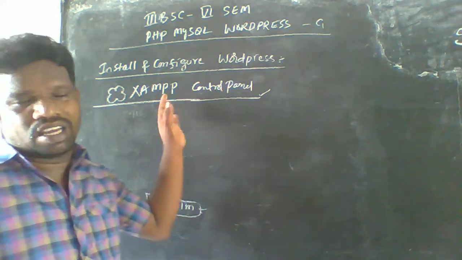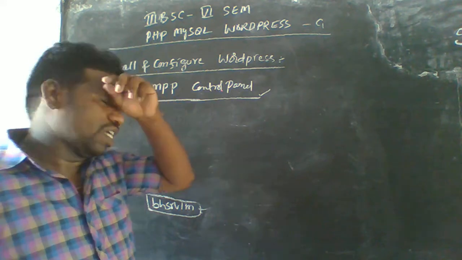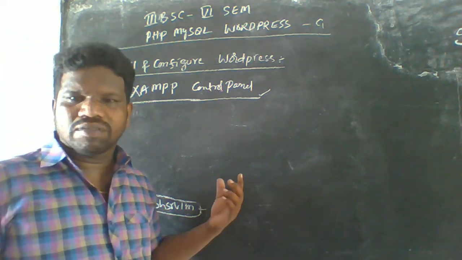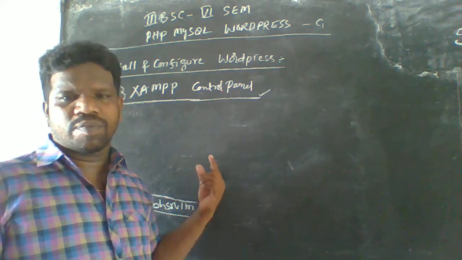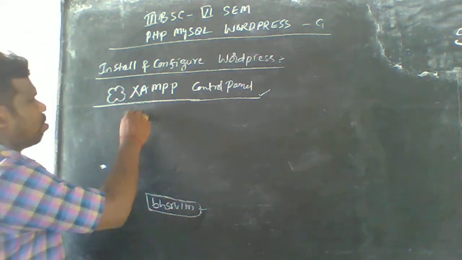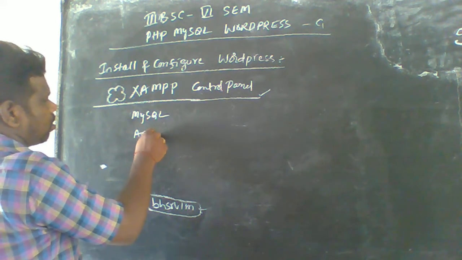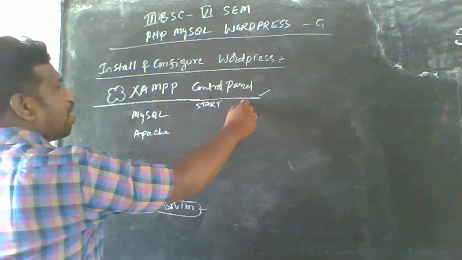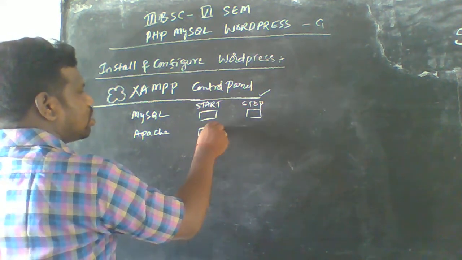It was already downloaded in the previous class, and you have to select this file. This control panel contains a number of servers: the MySQL software, WordPress, and the Apache server are also available here. Okay, so MySQL, Apache, and we have to start and stop them here.